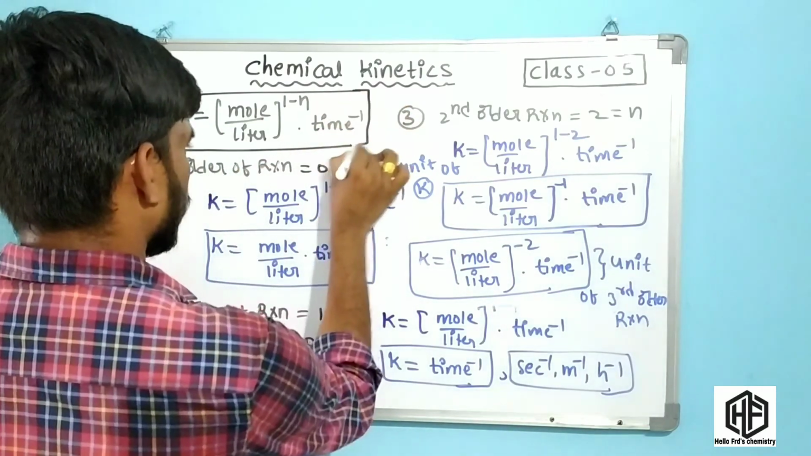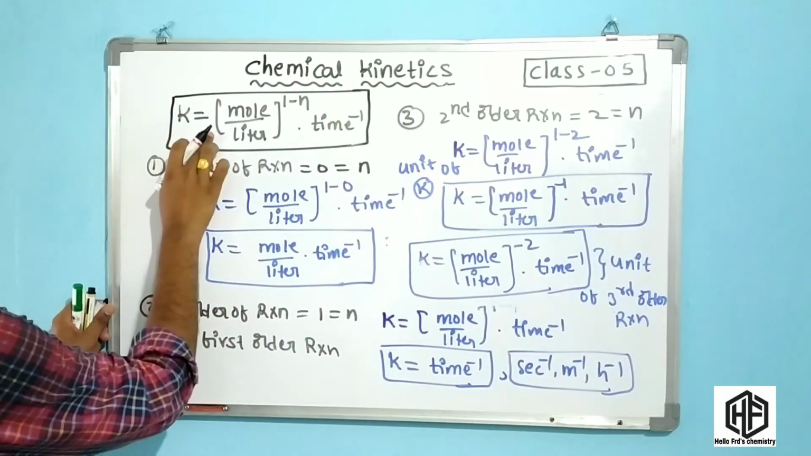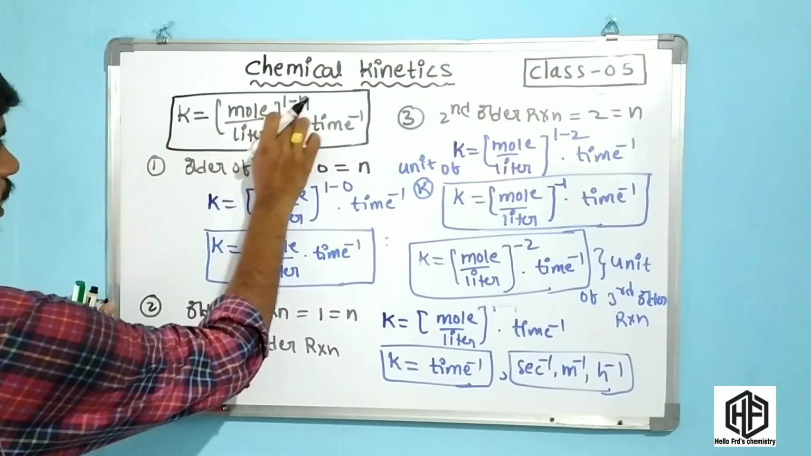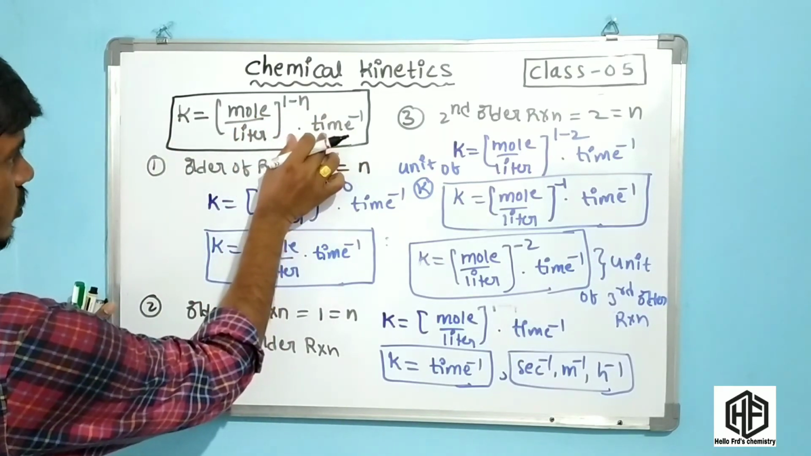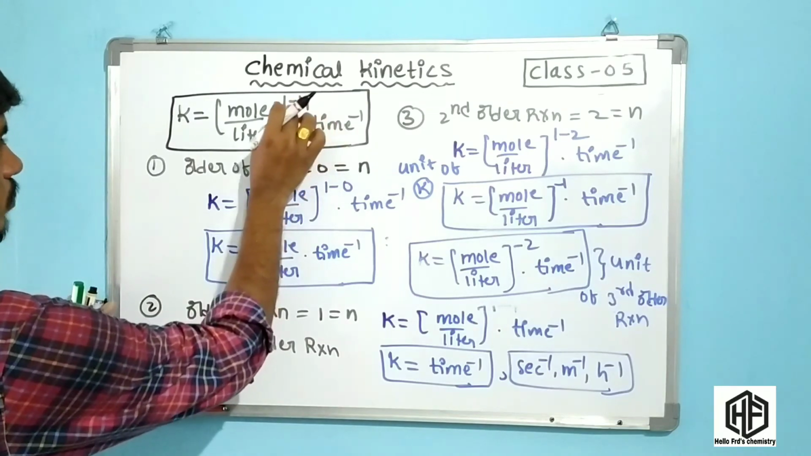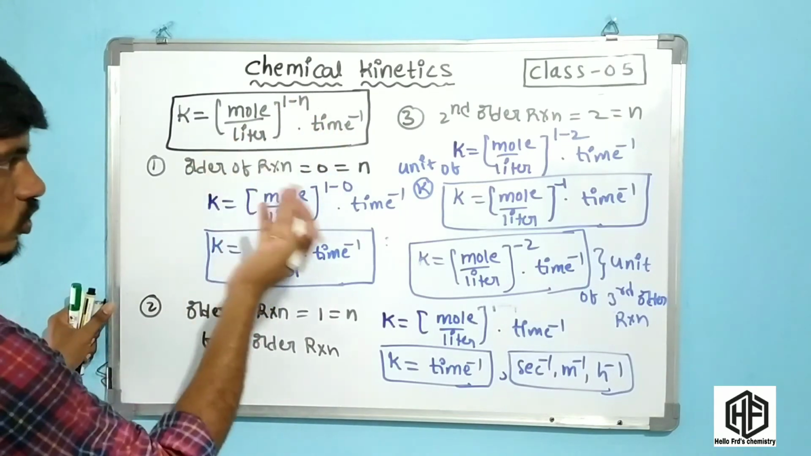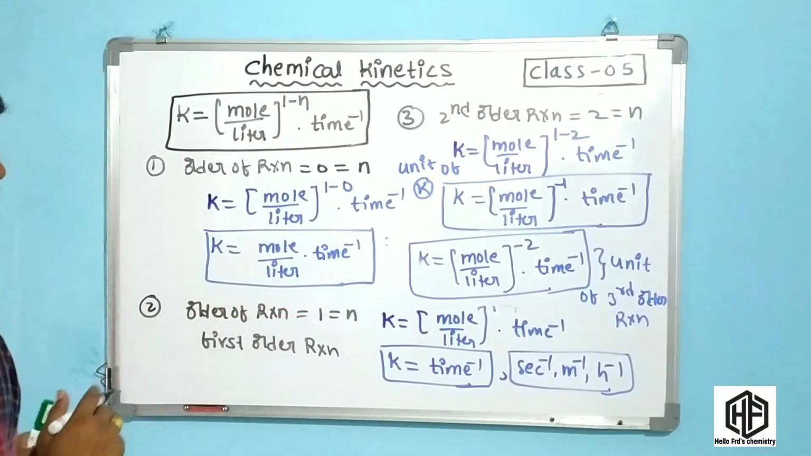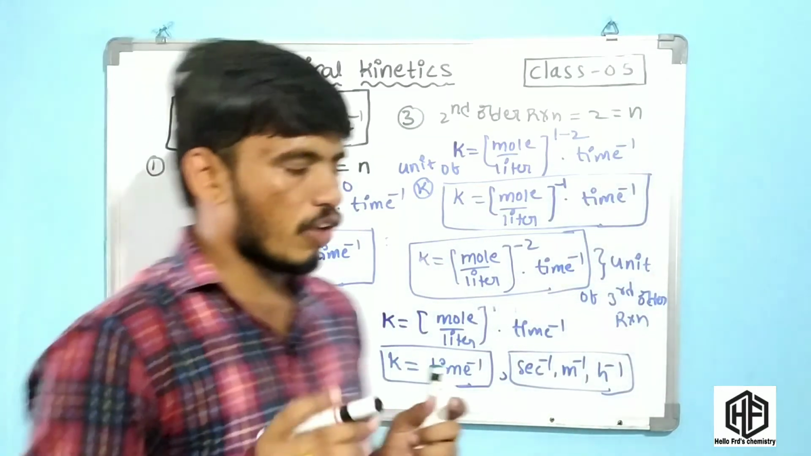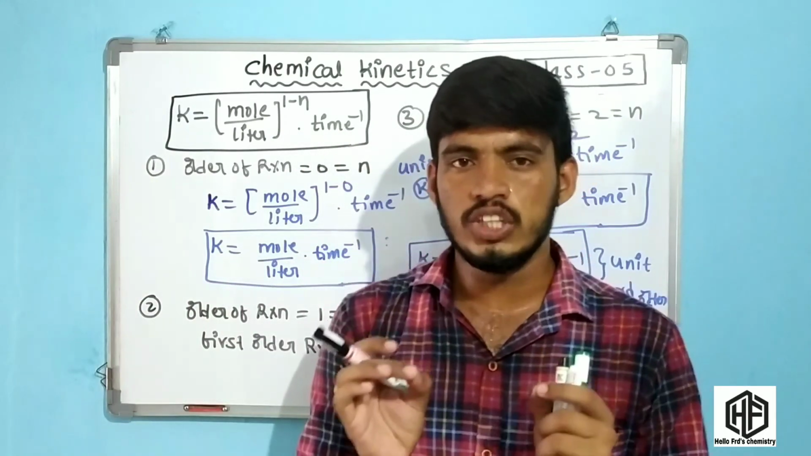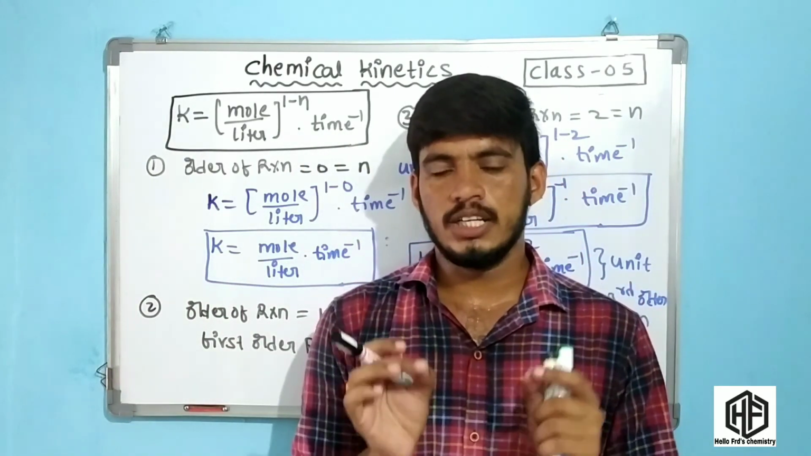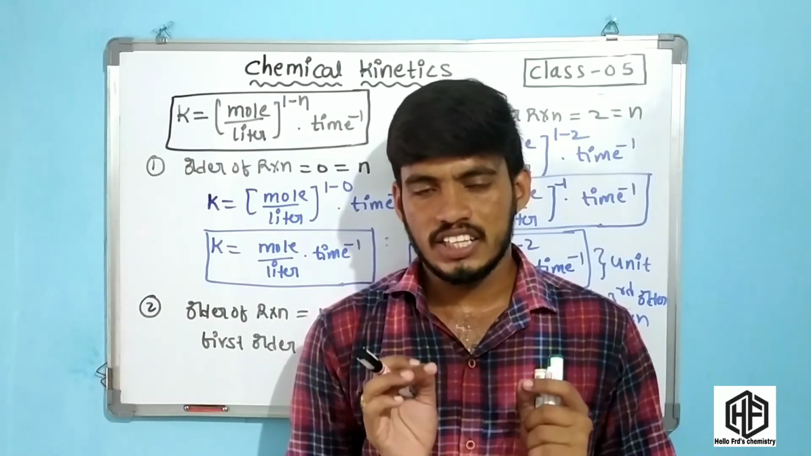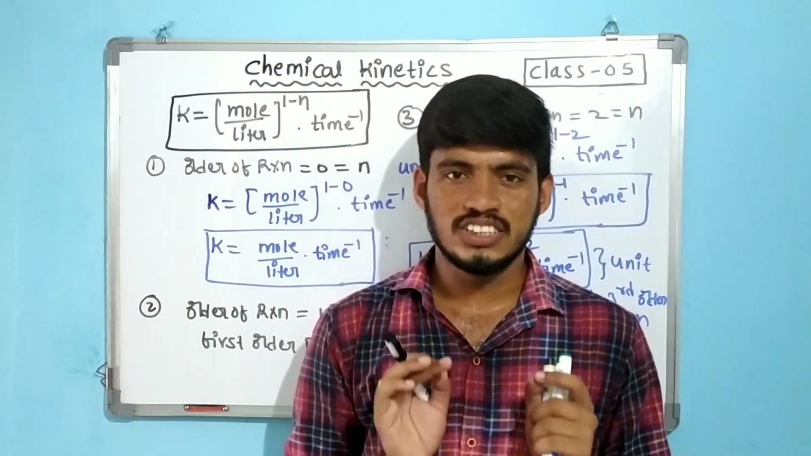Now you have to remember this point, it is very important. The rate constant is equal to mole per liter power 1 minus n into time inverse. Now the n value is substituted in this expression. Now we have to find the units for each order of the reaction. This is the concept of the rate law, and the units for the rate constant of the first order, second order and third order reactions. Okay friends, this is the concept.